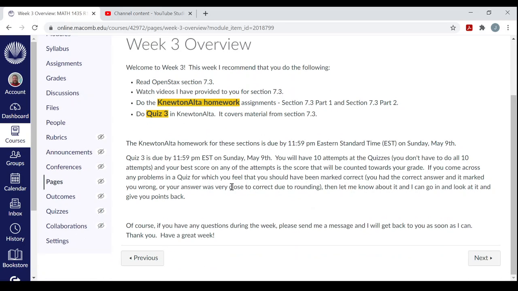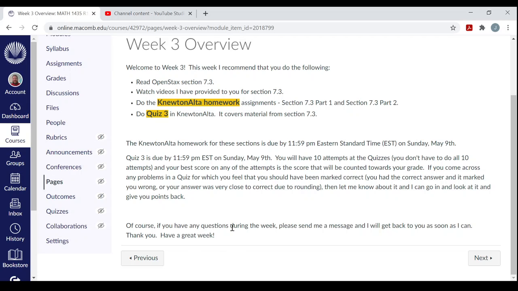Of course, if you come across any quiz problems where you feel that you should have been marked correct, you actually typed the right answer in, or you were very, very close but only off by a little bit because of a tiny rounding error, let me know. Send me a message in Canvas just to say what quiz, what attempt, what problem. You don't need to send me a picture of it. I can just go to Newton and look at it myself, and I'll determine whether or not I should give you those points back.